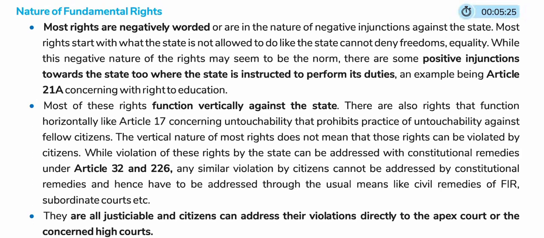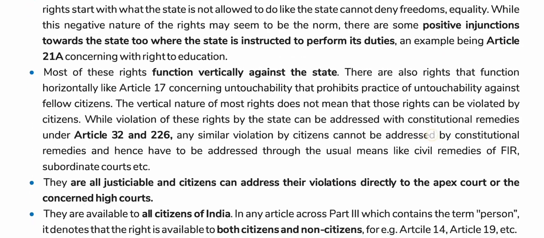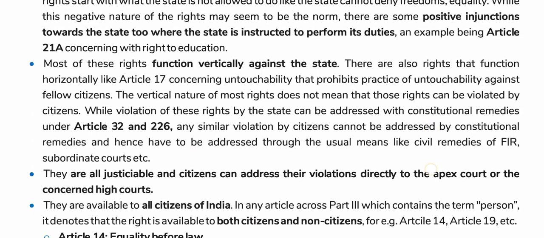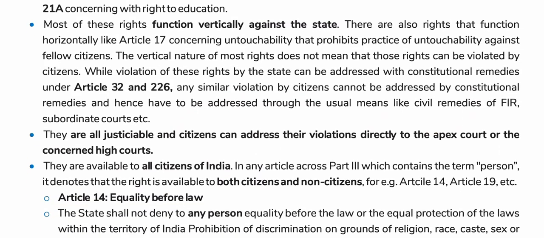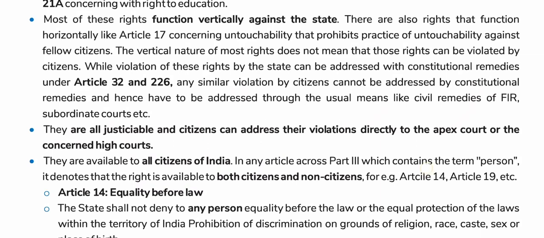Most of these rights function vertically against the state. There are some rights that function horizontally, like Article 17 concerning untouchability, that prohibits practice of untouchability against fellow citizens. The vertical nature of most rights does not mean that those rights can be violated by citizens. While violation of these rights by the state can be addressed with the constitutional remedies under Article 32 and 226, any similar violation by citizens cannot be addressed by constitutional remedies and hence has to be addressed through the usual means like civil remedies, FIR, subordinate courts, etc.